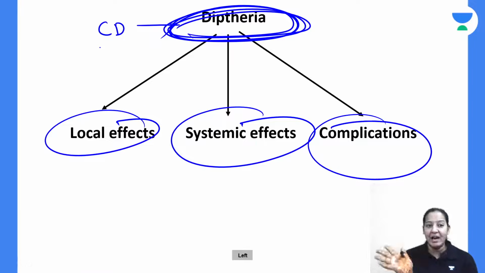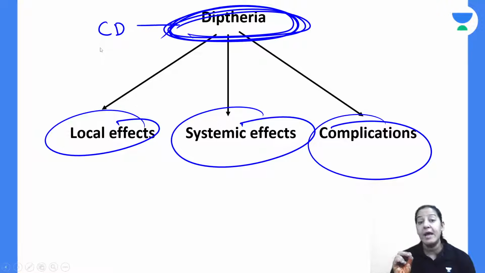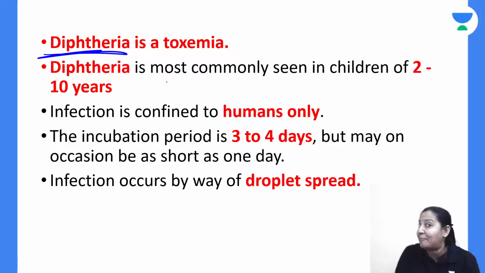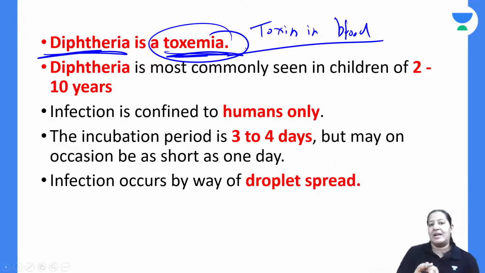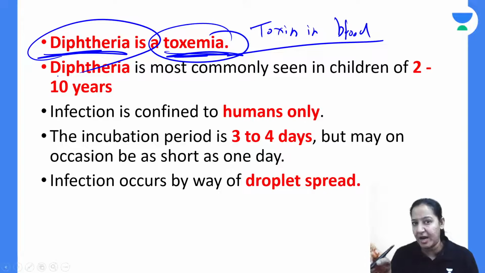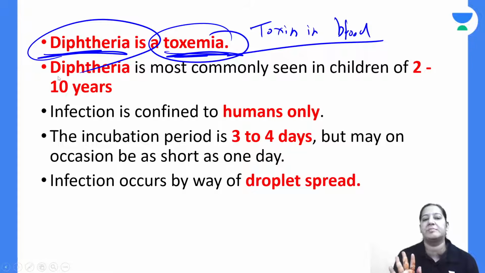In diphtheria, bacteria do not go inside the human body. Only the toxin of diphtheria goes inside the body. That's why diphtheria is not septicemia or bacteremia. Diphtheria is toxemia. Toxemia means toxin in blood. There is no bacteria in blood. Toxin in the blood will cause diphtheria. So it is a line you have to learn: diphtheria is not bacteremia, not septicemia. Diphtheria is toxemia. The toxin of diphtheria is causing the disease.